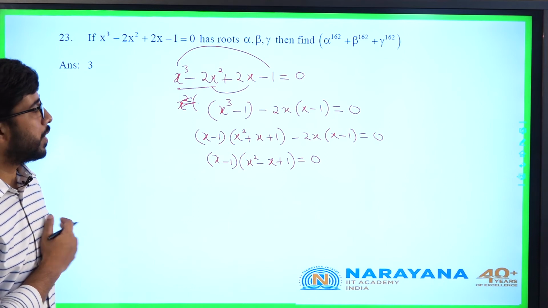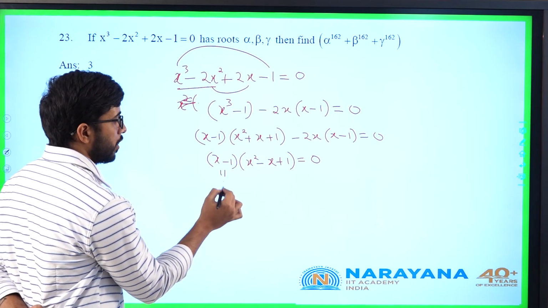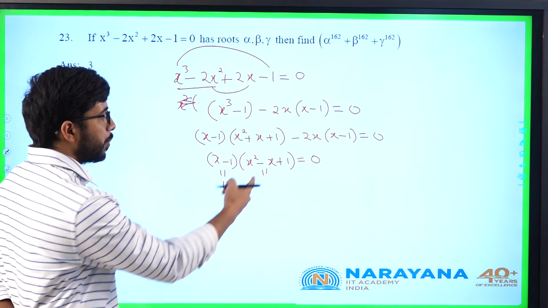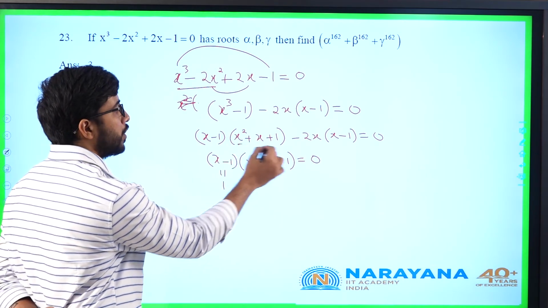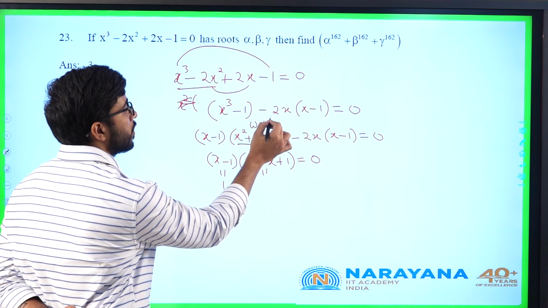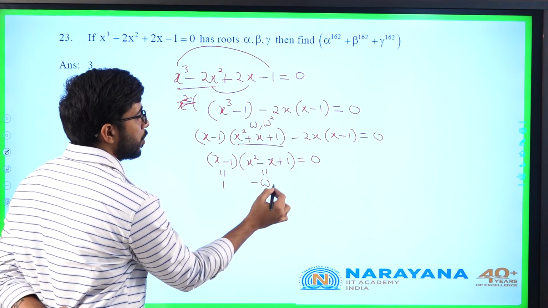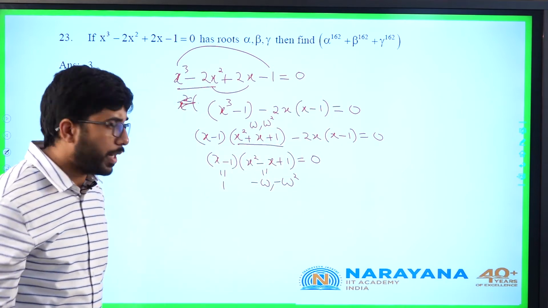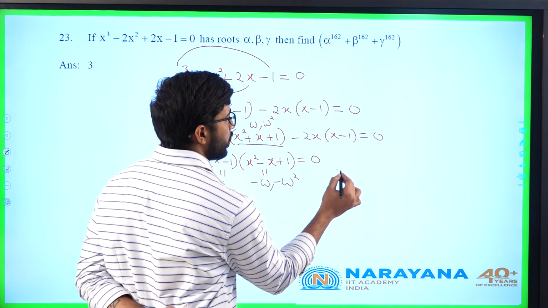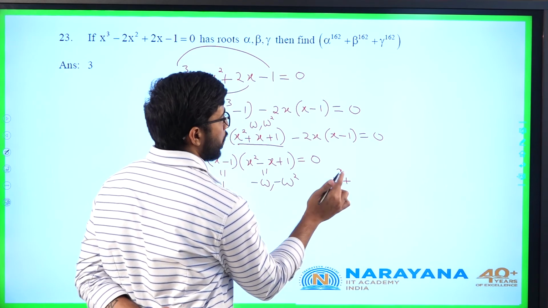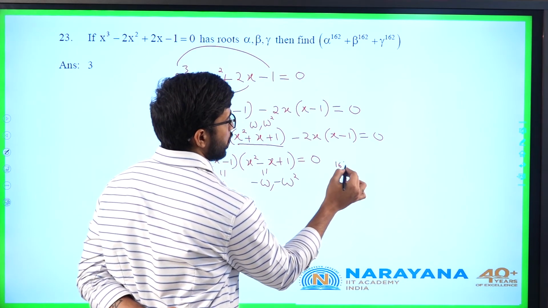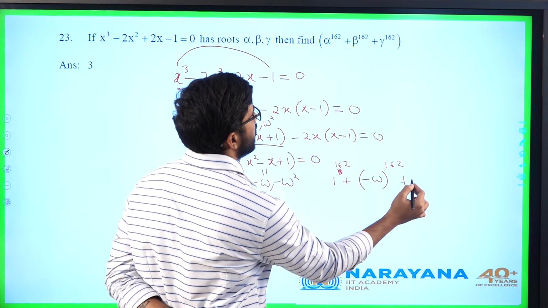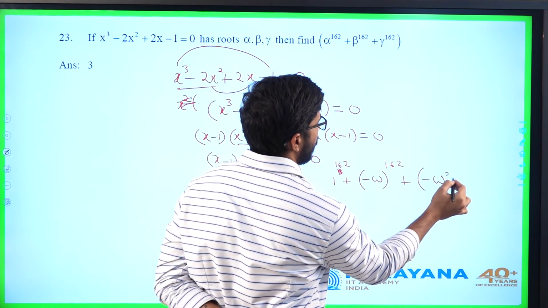So what are the roots for this one? 1. And what are the roots for this one? I am just replacing x by minus x here. The roots for x square plus x plus 1 were omega and omega square. So the roots for this one will be minus omega and minus omega square. But its power is an even number, so the sign won't matter. 1 power of 162 plus (minus omega) whole power of 162 plus (minus omega square) whole power of 162.